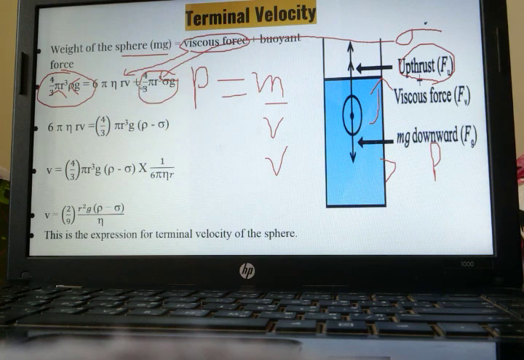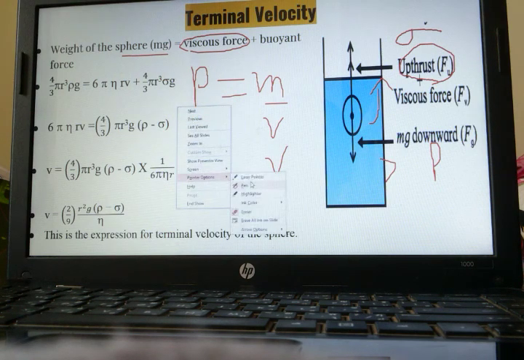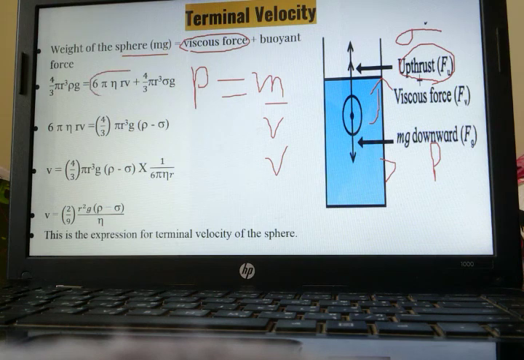Now what we'll be taking, just 1 minute, let me rub this all. Okay, let us come over here. If you see over here, this term is constant, this term we are keeping over here only, and this term we are bringing over here, because many of the terms are constant over there. You can see 4 upon 3 pi r cube, 4 upon 3 pi r cube, as well as g is also there and also over here.